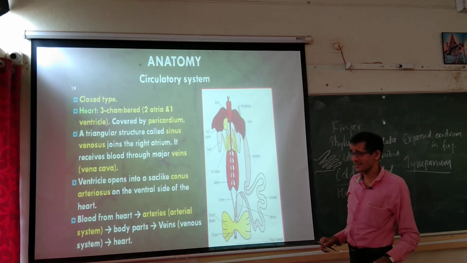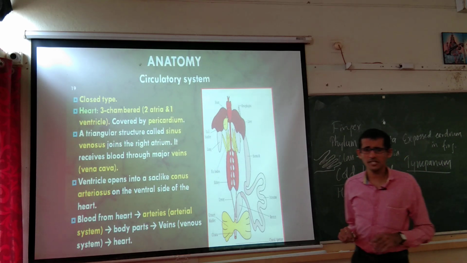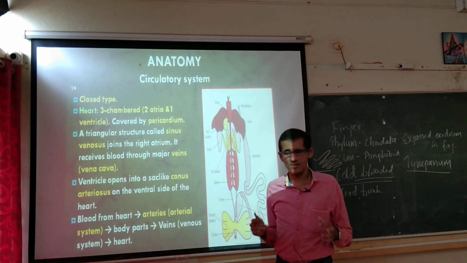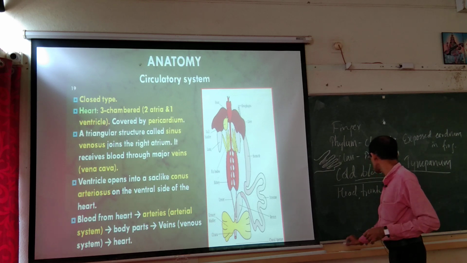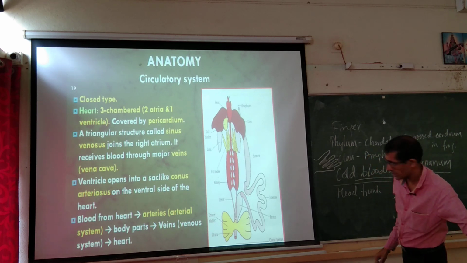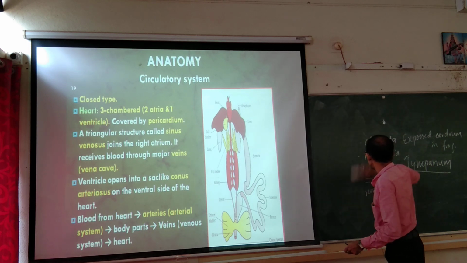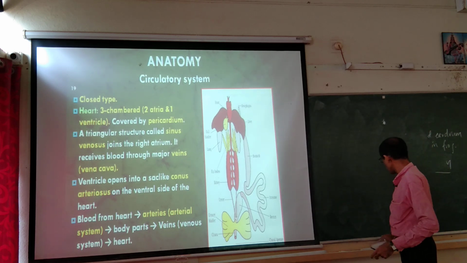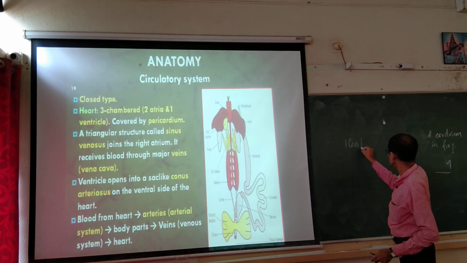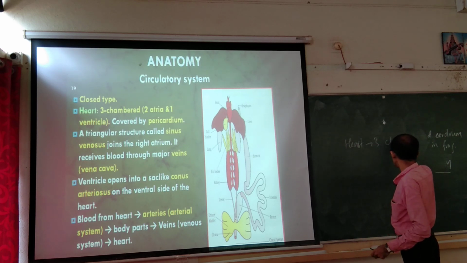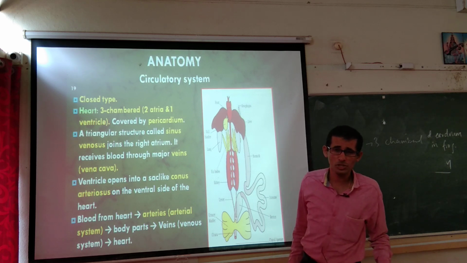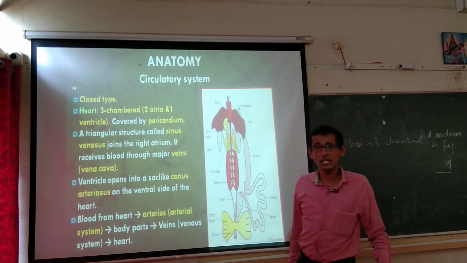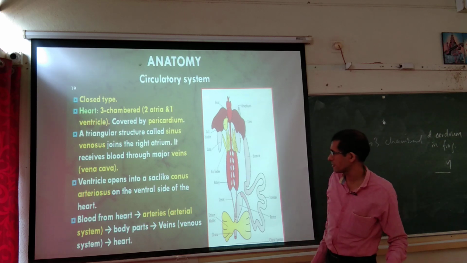Next, circulatory system. It is a closed type of circulatory system as we know in our case. So, closed type here, and the heart is 3 chambered. In our case, it is 4 chambered, isn't it? In the fish, it is 2 chambered. In reptiles, 3 chambered, exception crocodile 3.5 chambered, and aves and mammals are with the 4 chambered heart, as we know.